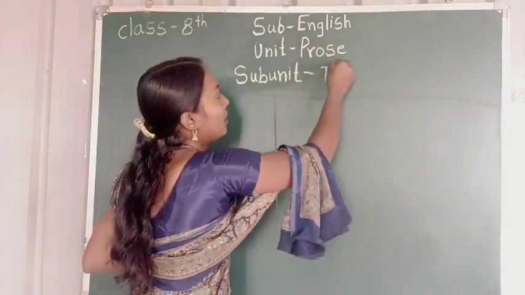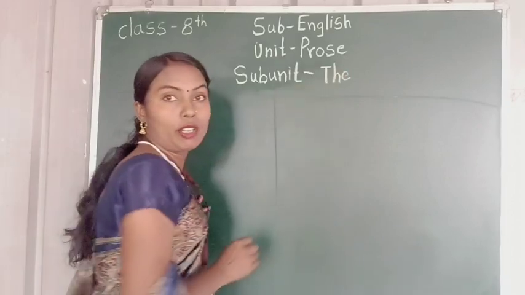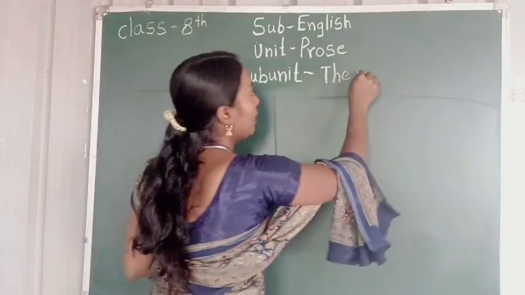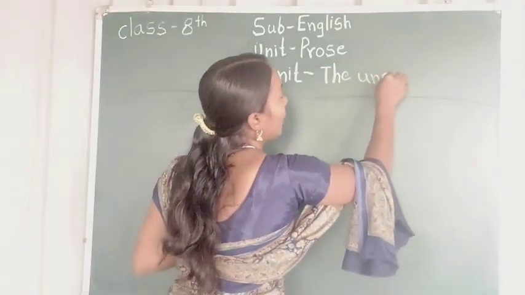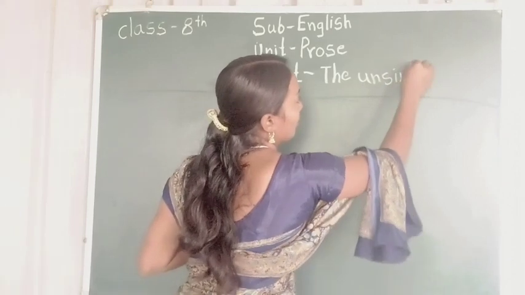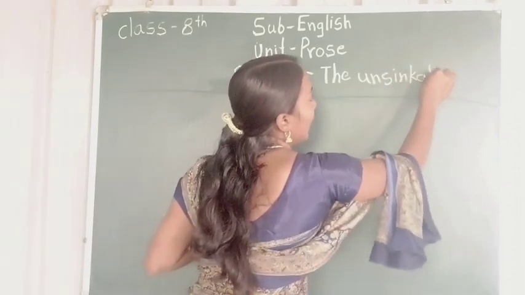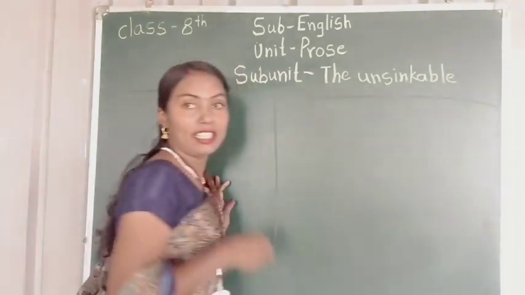The subunit for today is Unsinkable Ship. We all know sink, S-I-N-K, means something goes down in the water.